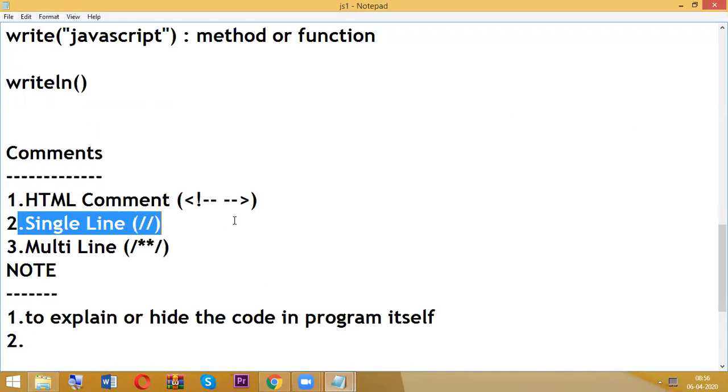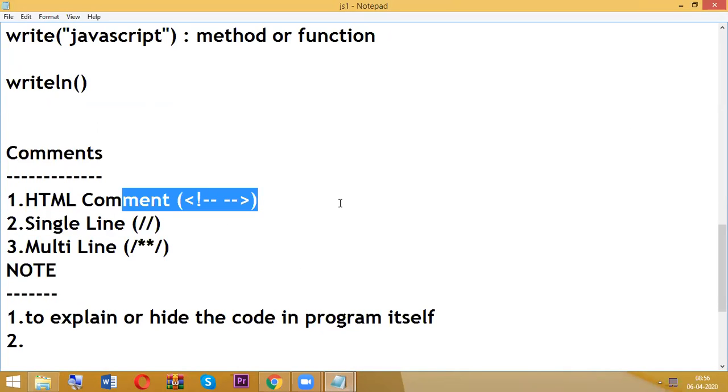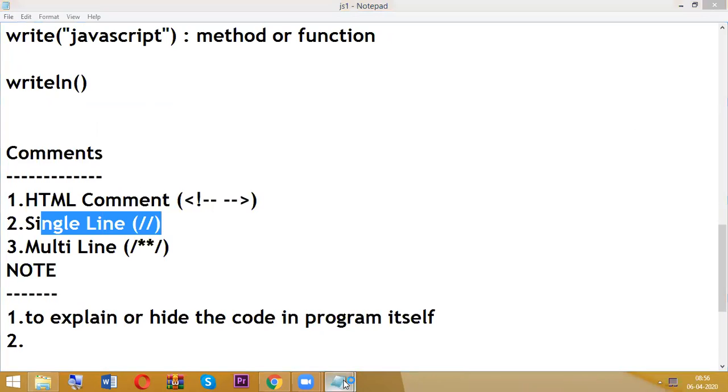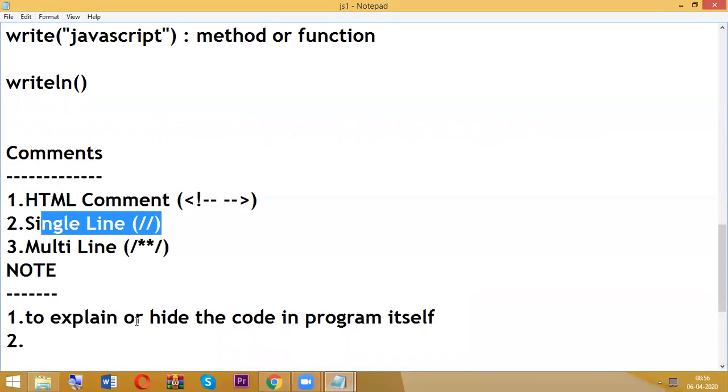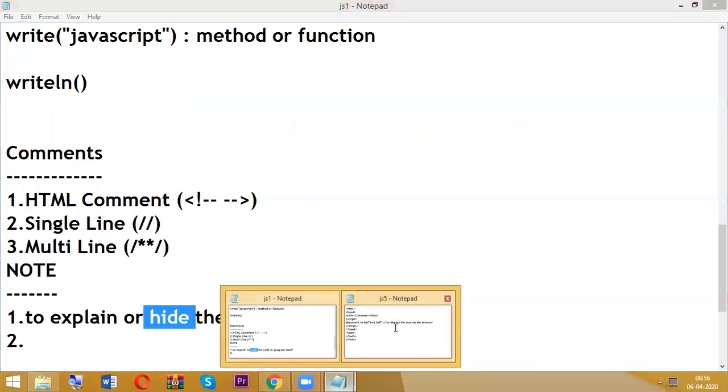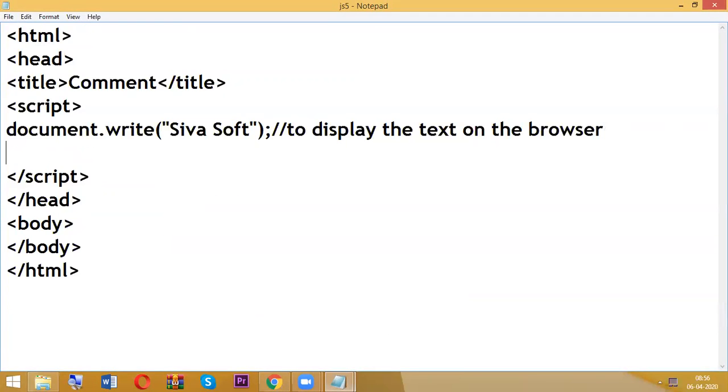So which comment did I use here? Single line comment. And we should not use HTML comment. HTML comment is mainly for HTML tags only, not inside the script tag. Now I am using a single line comment here. Not only explaining the code, we can even hide the code to prevent it from execution.